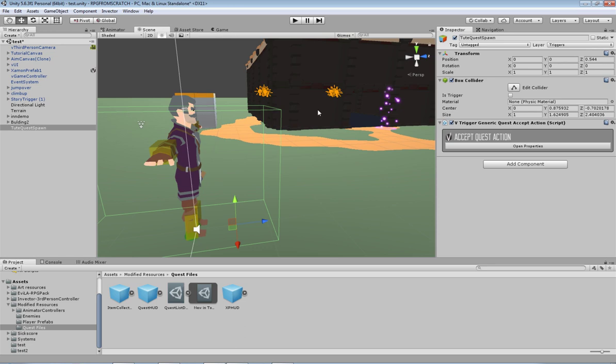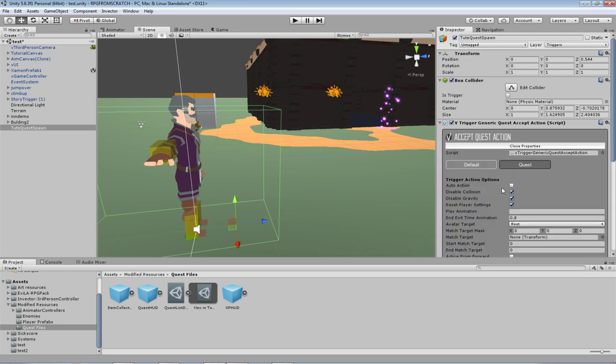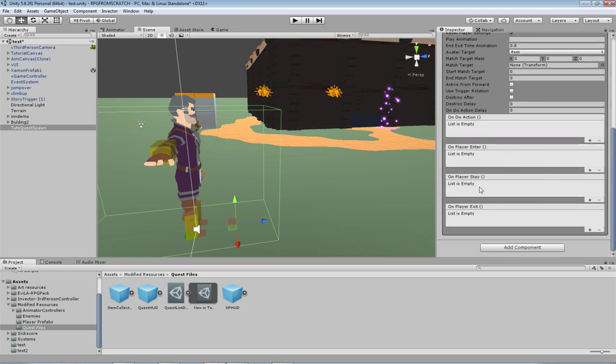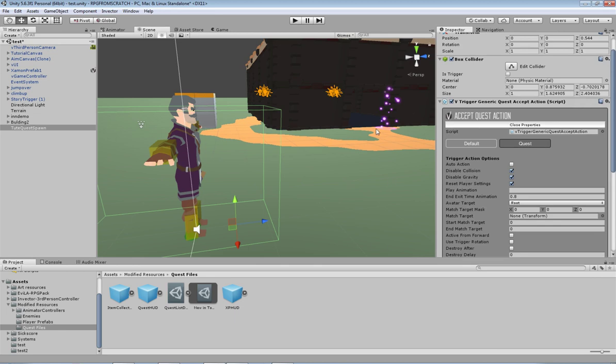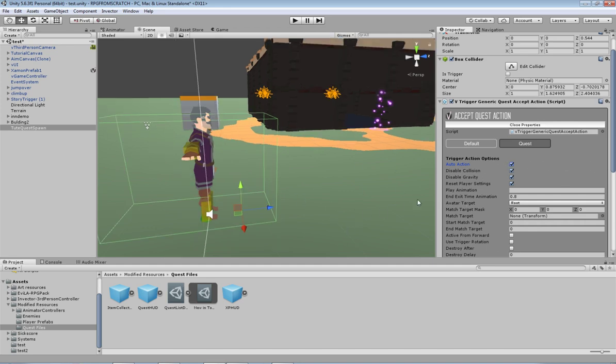So you can make that quest of the enemies and kill the enemies to complete the quest, and then you can set up in this menu option here on the action, and then on the quest action itself as well, that it will lock and unlock the doors depending on whether you've killed the enemies or not. What we need to do as well for this one here, we need to set up an auto action because we want it to trigger off automatically. We don't want it to pop up with a thing of do you accept this. It's just automatically you will have it.